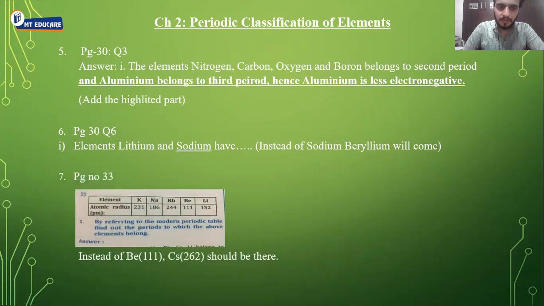Next, page number 33. This question is given. This table is given: potassium, sodium, rubidium, beryllium, lithium, and considering this table, you have to do the answer. Over here, instead of beryllium, there should be cesium and its atomic radius is 262. I'll repeat, instead of beryllium, it should be cesium. Its atomic radius should be 262. Moving ahead.